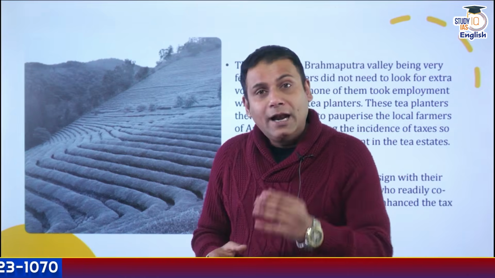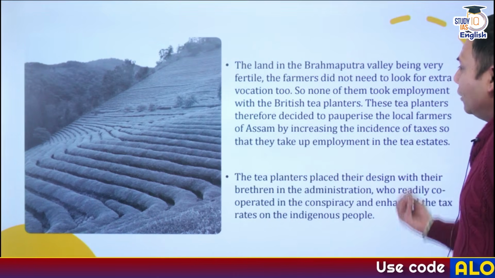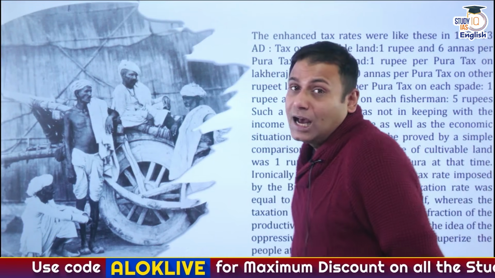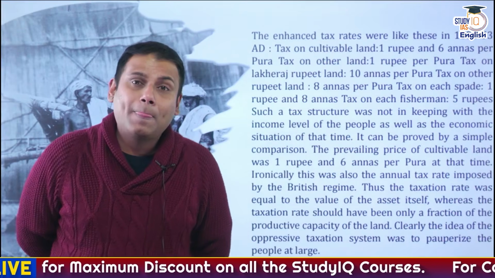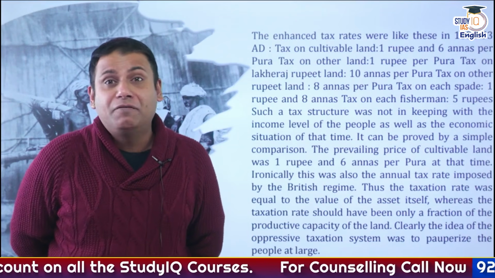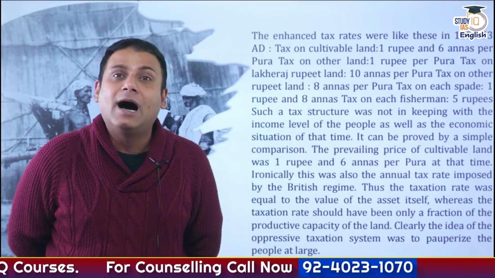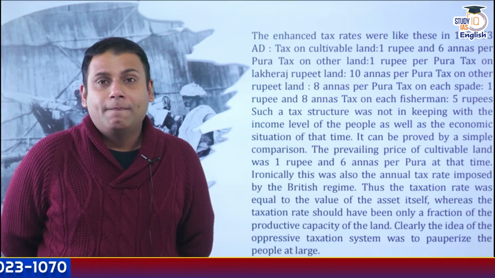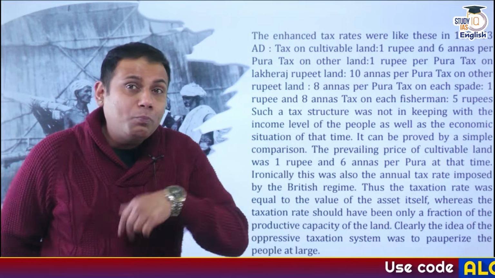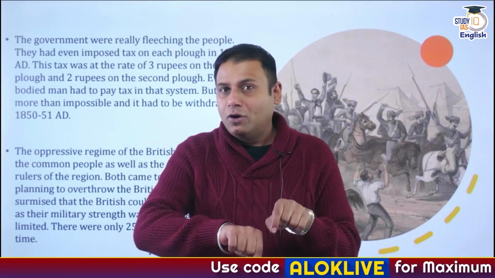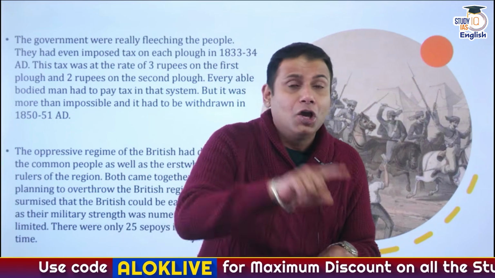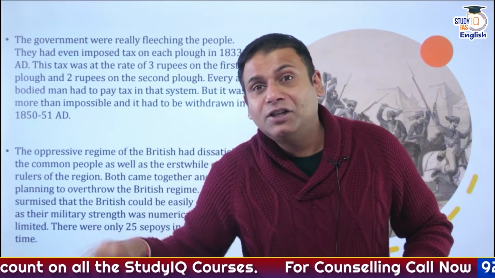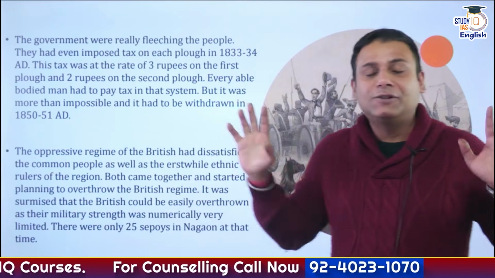Now the British administration came up with new taxation reforms. Let me give you examples of a few. First of all, they imposed different kinds of taxes, like a tax of 1 rupee and 6 annas on the cultivable land per pura. Tax on Lakhraj land, that is rent-free land, was also increased, approximately 10 annas. In fact, the fishermen had to pay 8 annas as a tax. Apart from this, if you have to plow your field twice, when you are plowing the field for the very first time, you have to pay specifically 3 rupees as a tax, and when you are plowing your field for the second time, you have to pay 2 rupees as a tax.